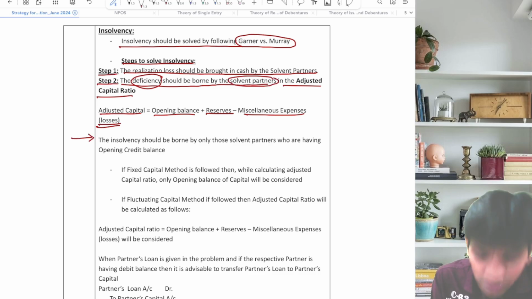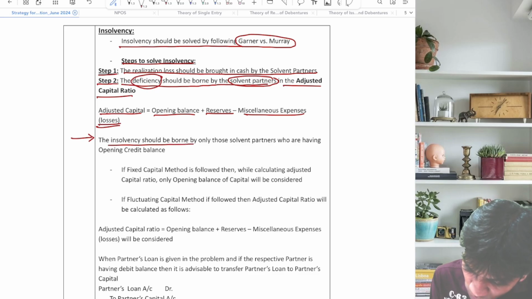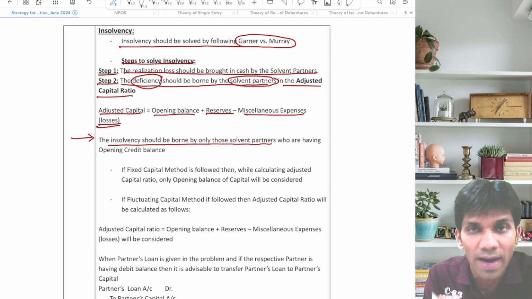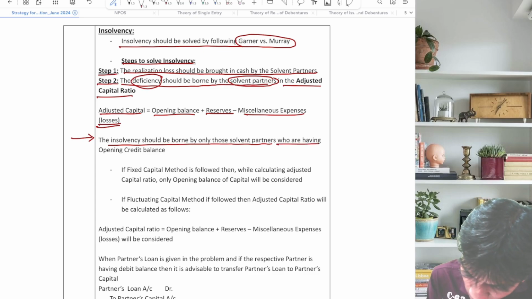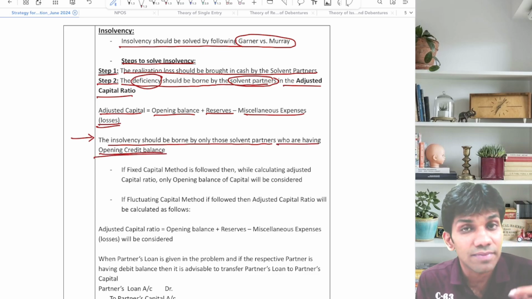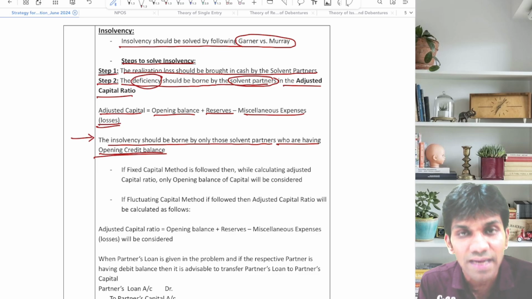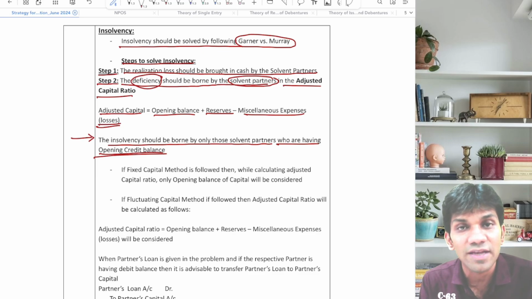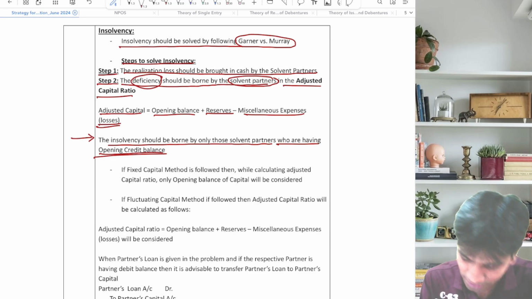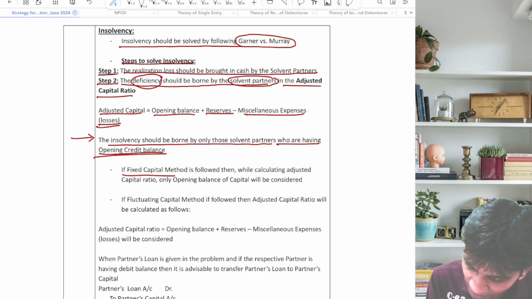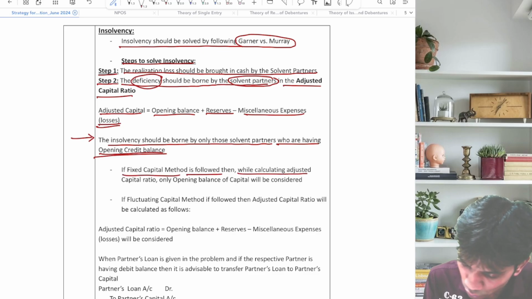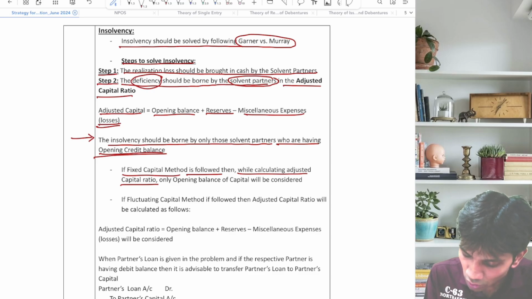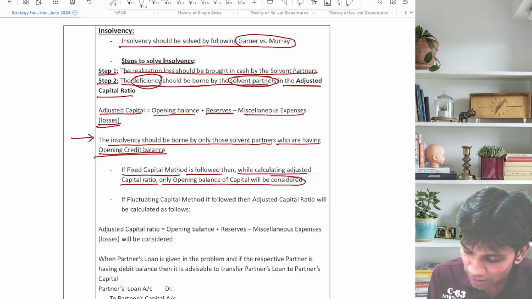Now, important note for the same. The insolvency should be borne by only those solvent partners who are having opening credit balance. मतलब ये deficiency solvent partners तो bear करेंगे, but with solvent partners only those solvent partners who are having opening credit balance. If fixed capital method is followed, then while calculating adjusted capital ratio, only opening balance of capital will be considered.